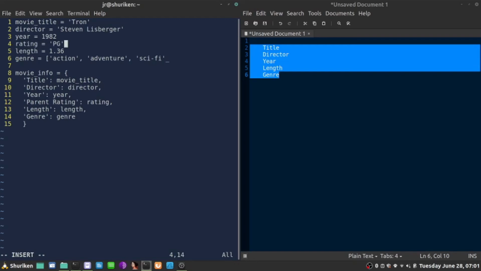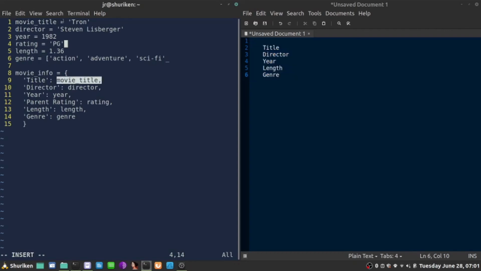So if I now replace those variables, the values of my dictionary, with these exactly, and display it now with print movie_info, let's see if that works.